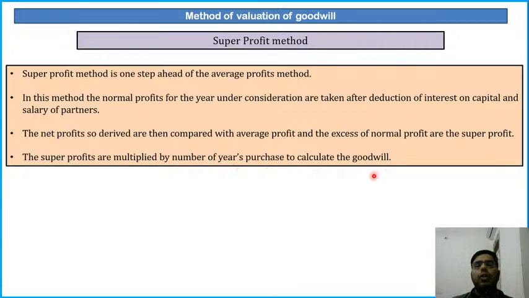So what we are doing is we are comparing the average profit with an amount, that is the normal profit. So the average profit above the normal profit, that is your super profit. Clear? I'll give you an example.